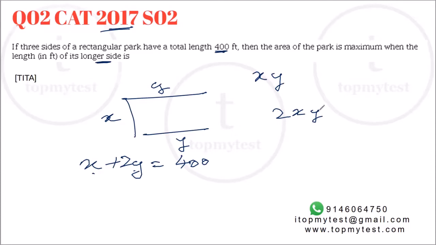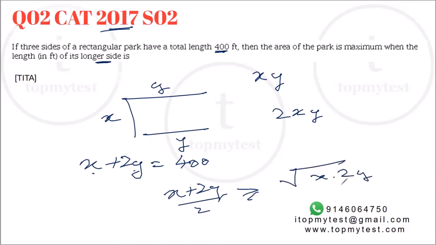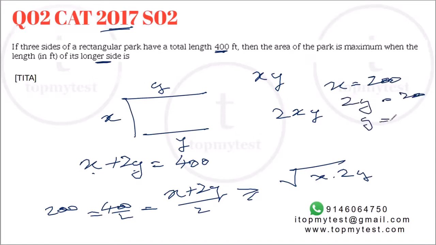Again, we'll use arithmetic mean greater than or equal to geometric mean. So (x plus 2y) by 2 will be greater than or equal to square root of x into 2y, right? So this will give you the maximum value of 2xy. If you get the maximum value of 2xy, you'll also get the maximum value of xy. When is this maximum? When both of them are equal to 400 by 2, which is 200. So the maximum value will be when x is equal to 200 and 2y is equal to 200, or y is equal to 100. That will give you the maximum value of this particular rectangle in terms of area.